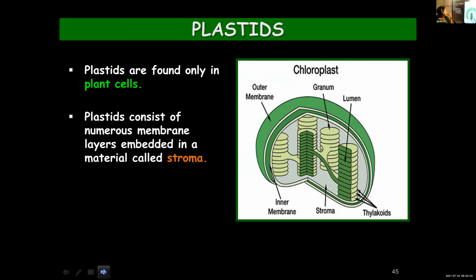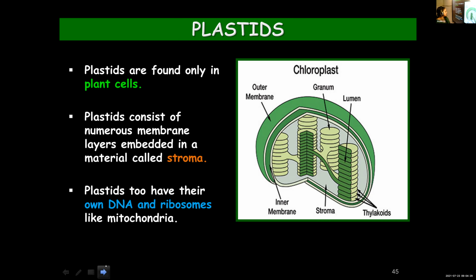Once again, plastids consist of numerous membrane layers present in stroma. And here on the right-hand side is the picture of one such plastid, that is chloroplast. Inside the chloroplast, you can see so many coin-shaped structures stacked one above the other. These you call thylakoids. One such pile, a stack of thylakoids, you call a granum. And these are present inside a fluid matrix known as stroma.